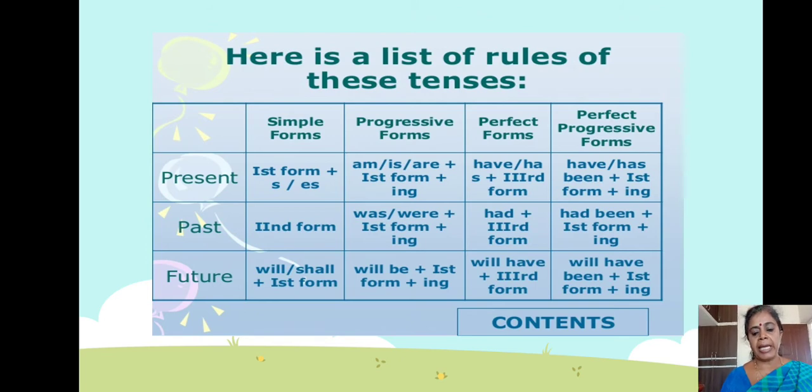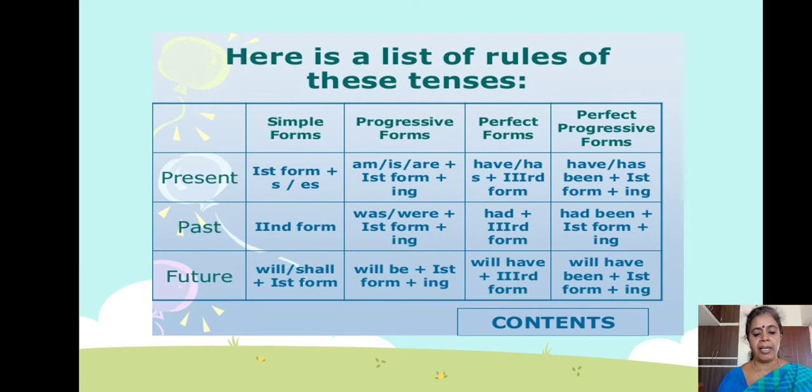He was eating. They were eating. Isn't it? So next come the perfect forms. You have to add had plus third form. He had eaten. So next, the third, that is perfect continuous tense, comes, means had been plus first form plus ing. First form is nothing but the V1 form. Third form is the V3 form.